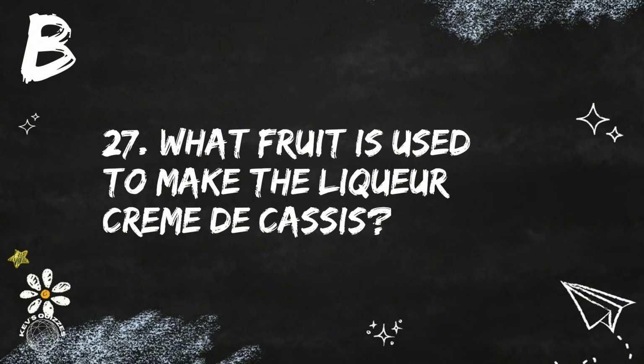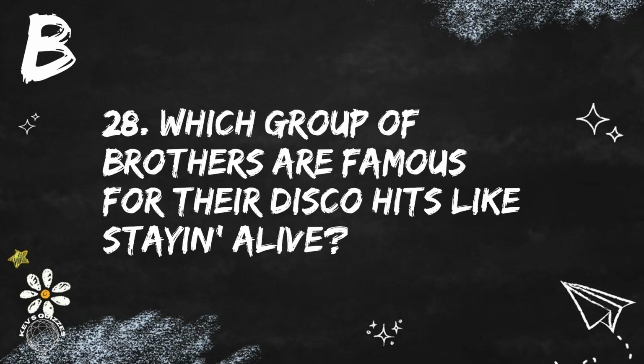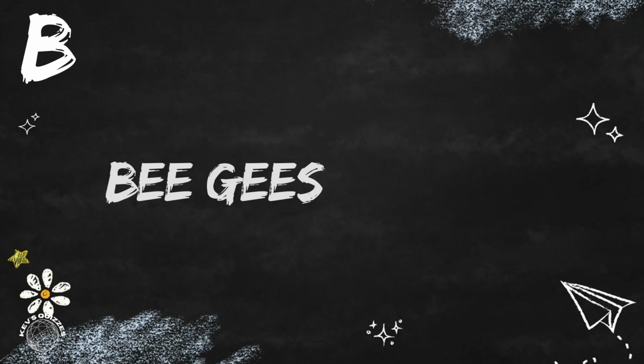Question 27. What fruit is used to make the liqueur crème de cassis? Black currant is the fruit used to make this liqueur. Next, question 28. Which group of brothers are famous for their disco hits like Stayin' Alive? That's the Bee Gees.